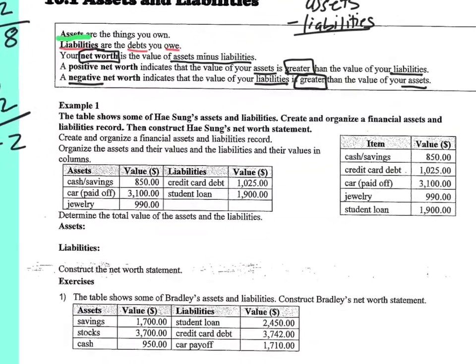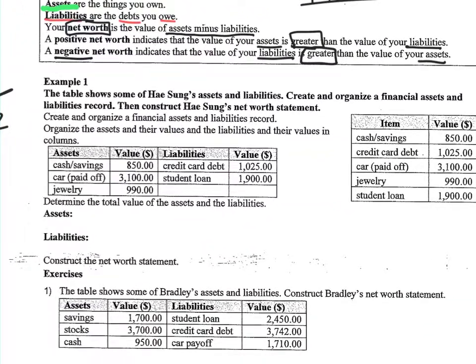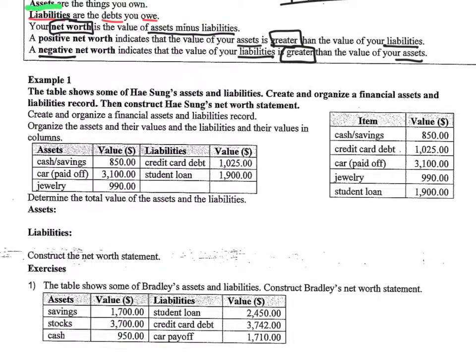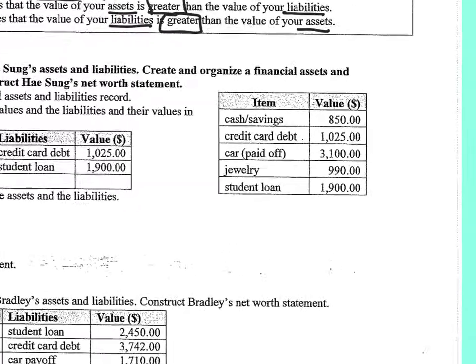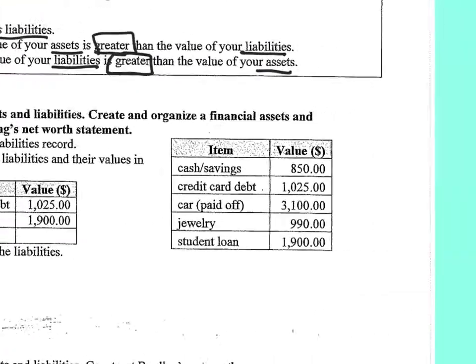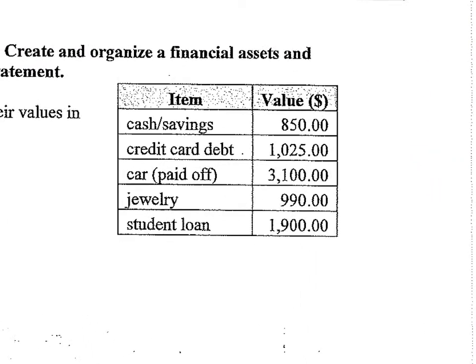So let's look at the first example. The table shows some of Hae-Sung's assets and liabilities. Create and organize a financial assets and liabilities record. So here is what you'll probably see on a test on your STAR test. It's just going to give you the items and the values. Okay, they've already made the table for you, but you would normally have to figure out what those things are.